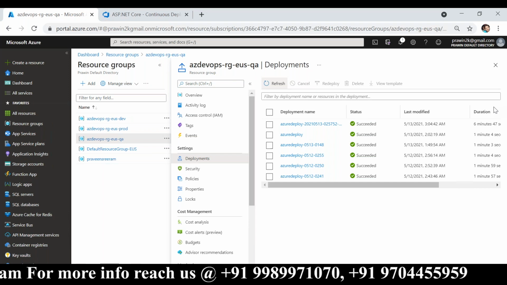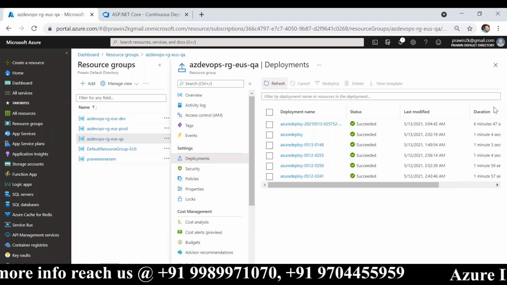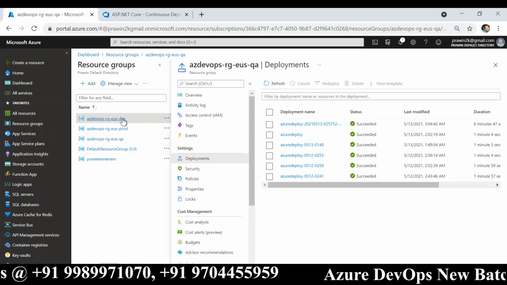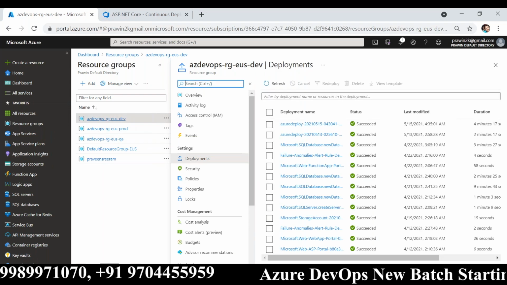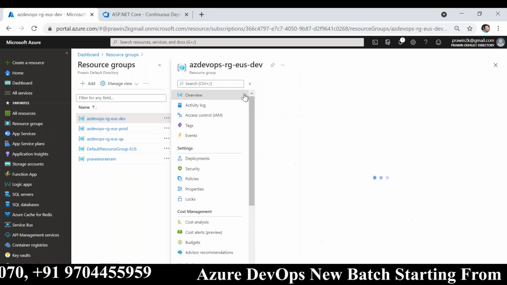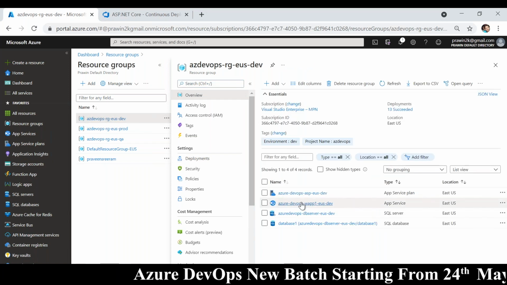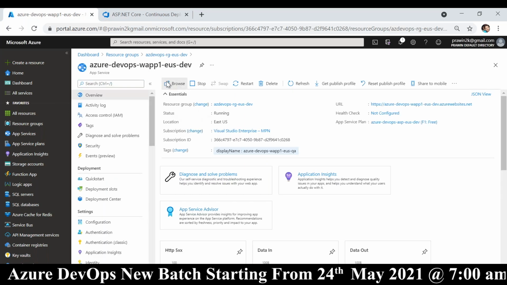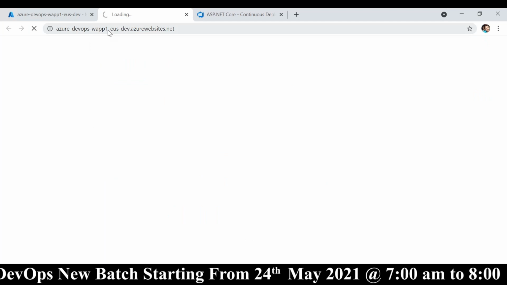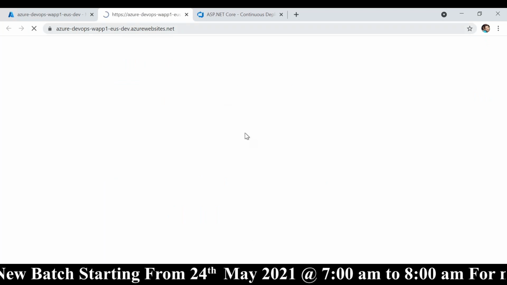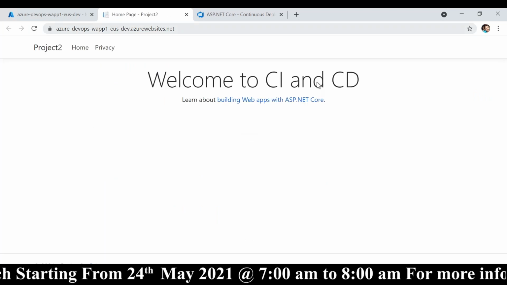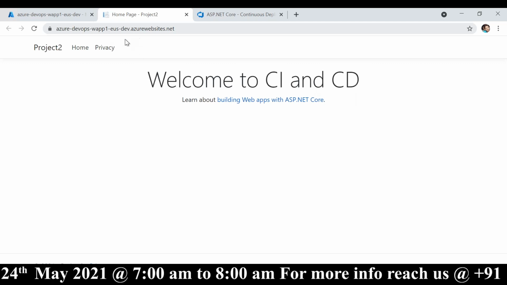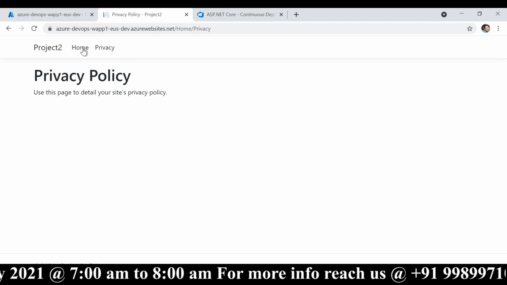Now it also includes deployment as well. Okay, I did not show you that. Let me quickly show you that. Now I'm going to dev environment and let me access the web app and browse it. Our application is also deployed. I did not do any deployment manually from Visual Studio, right? To this environment, it's automatically deployed.